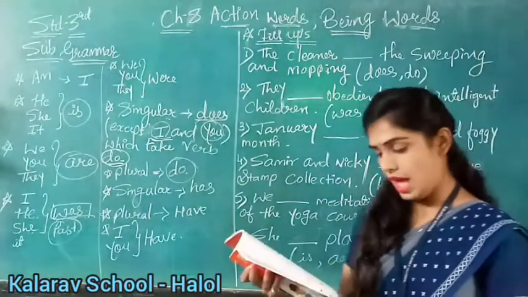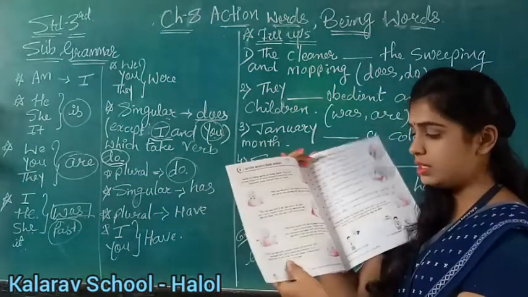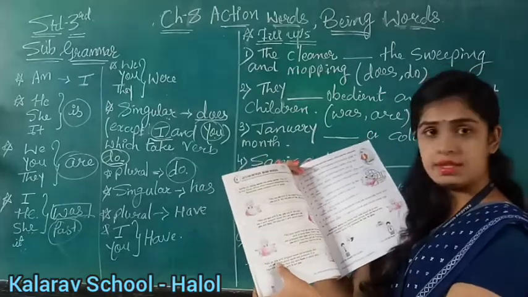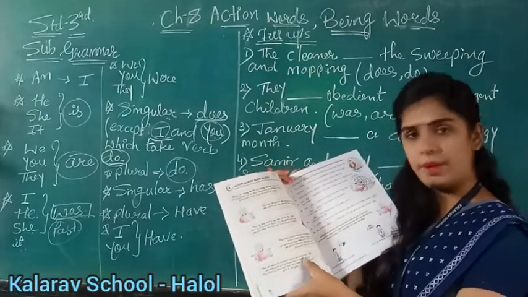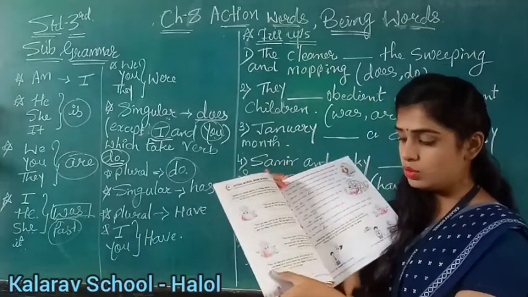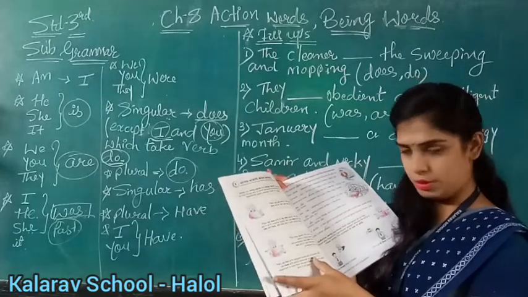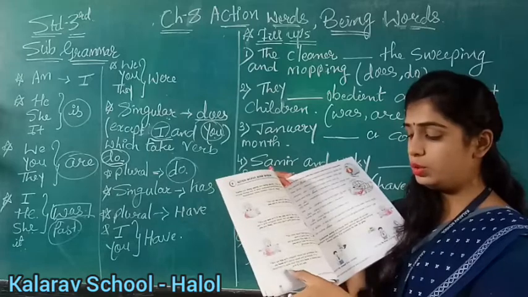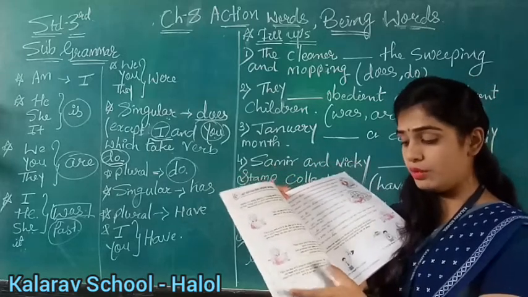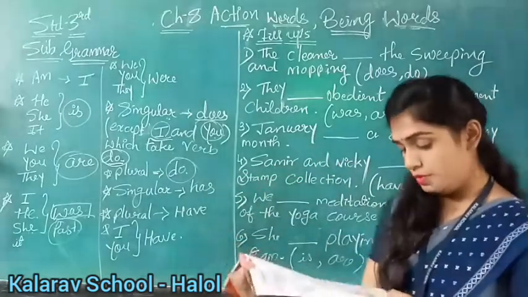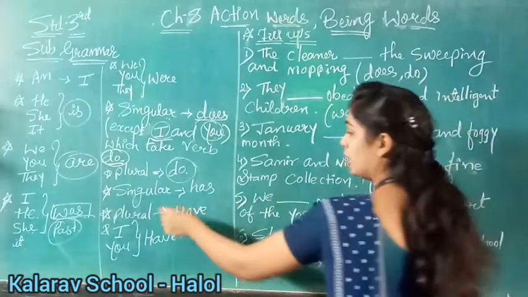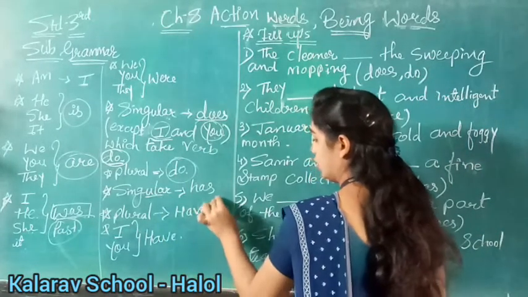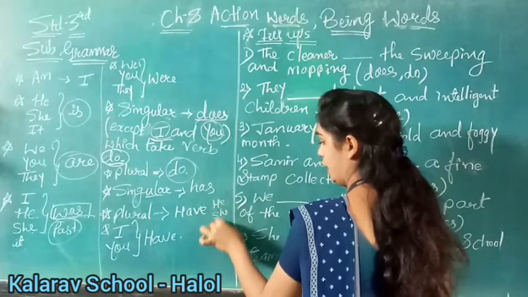Now see the last one: we use has with singular nouns and pronouns. We use have with plural nouns and pronouns. It is important to note that the verb have is always used with I and you. Singular noun means he, she and it.